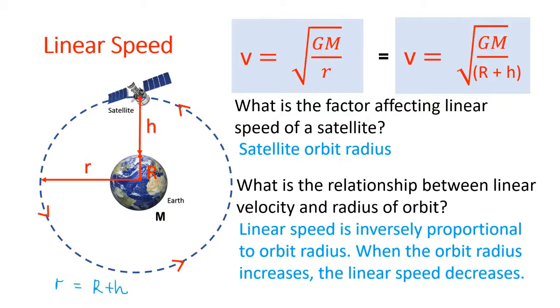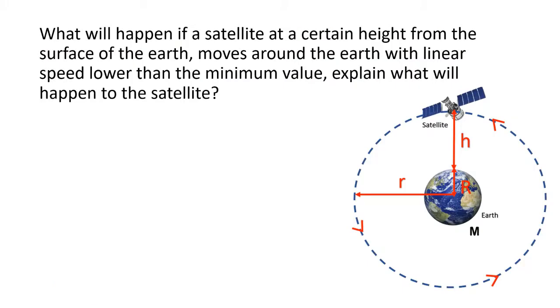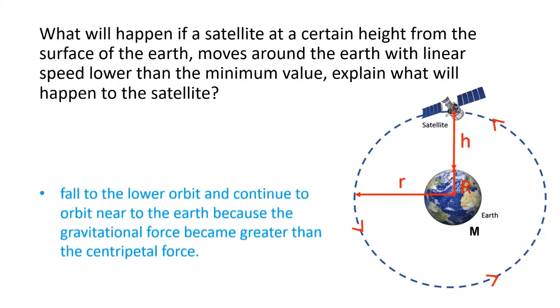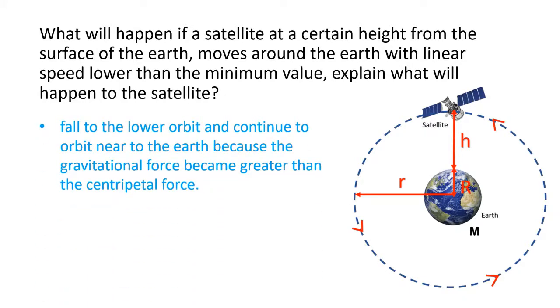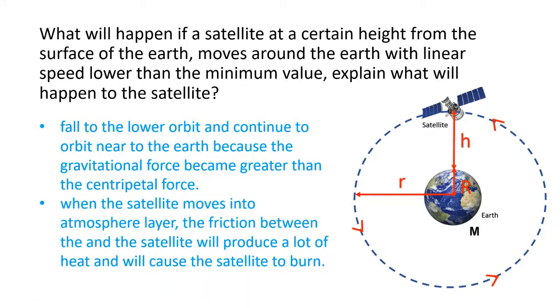What will happen if a satellite at a certain height from the surface of the Earth moves around the Earth with linear speed lower than the minimum value? Explain what will happen to the satellite. The satellite will fall to the lower orbit and continue to orbit near to the Earth because the gravitational force became greater than the centripetal force. When the satellite moves into atmosphere layer, the friction between the air and the satellite will produce a lot of heat and will cause the satellite to burn.